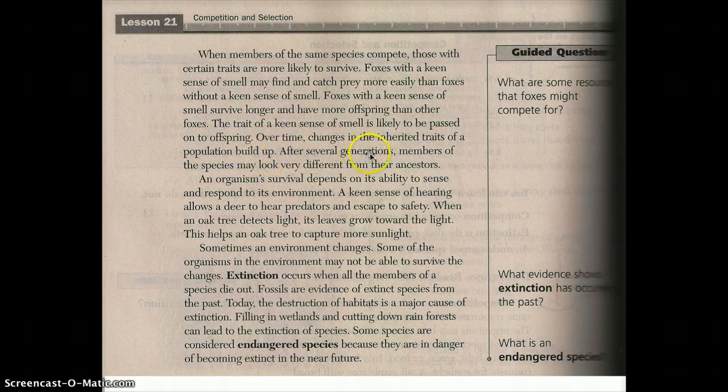After several generations, members of the species may look very different from their ancestors. To me, when I annotate that, that sounds a lot like survival of the fittest and natural selection, what we just talked about.